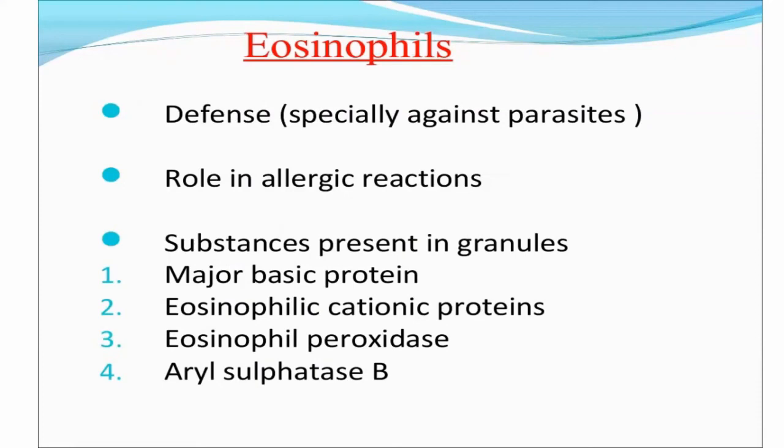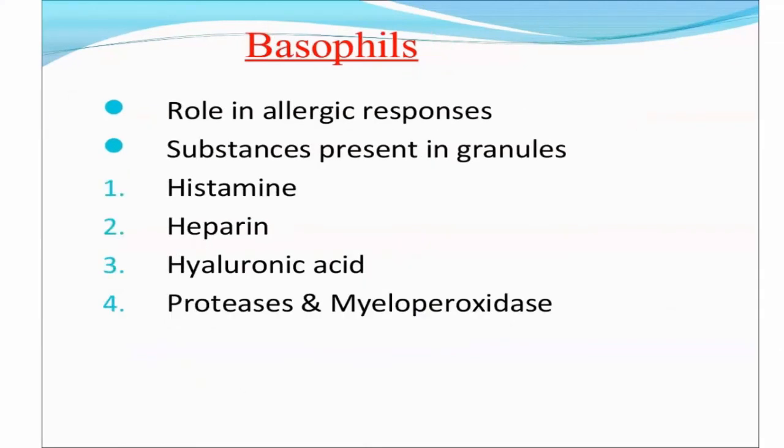Eosinophils also produce a defense mechanism against parasites. They also have a role in allergic conditions. These are a few substances present in the eosinophils that help in the allergic reaction and parasitic infestation, including certain proteins, cationic peroxidase, and aryl sulfatase B. Basophils also have their role in allergic responses. Histamine, heparin, hyaluronic acid, proteases, and myeloperoxidases are a few things present in the granules of the basophils.